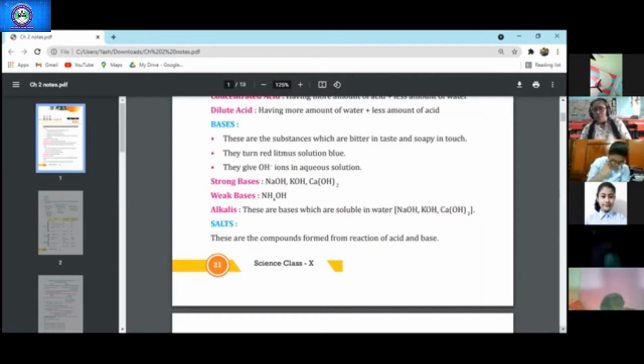Potassium hydroxide, common name is potash soda. Calcium hydroxide, you call it slaked lime, and the aqueous solution of it is known as lime water. Do you remember? We used the solution for whitewashing. Calcium hydroxide was used for whitewashing, right? So calcium hydroxide is lime water or slaked lime.